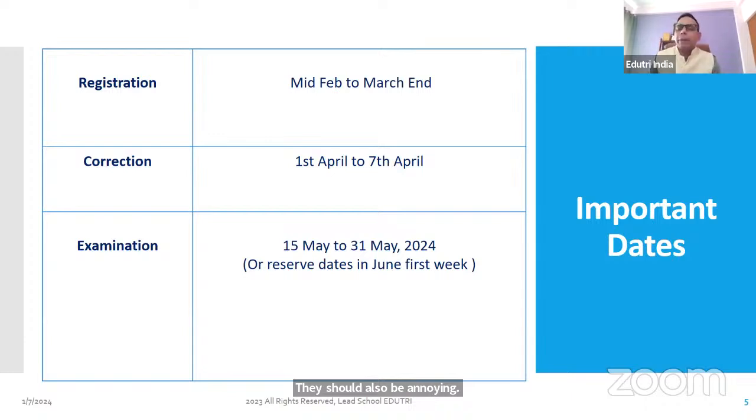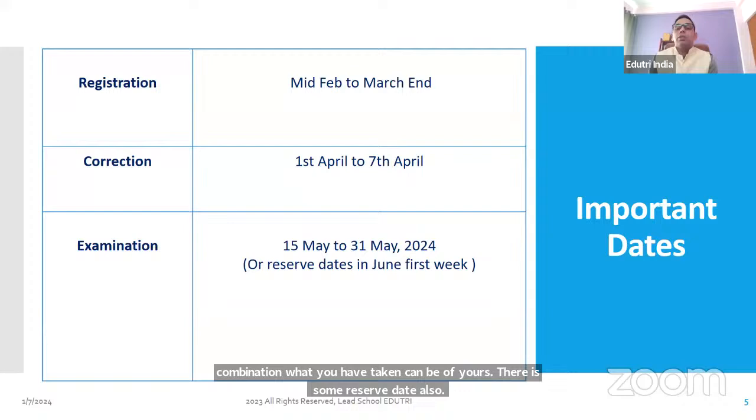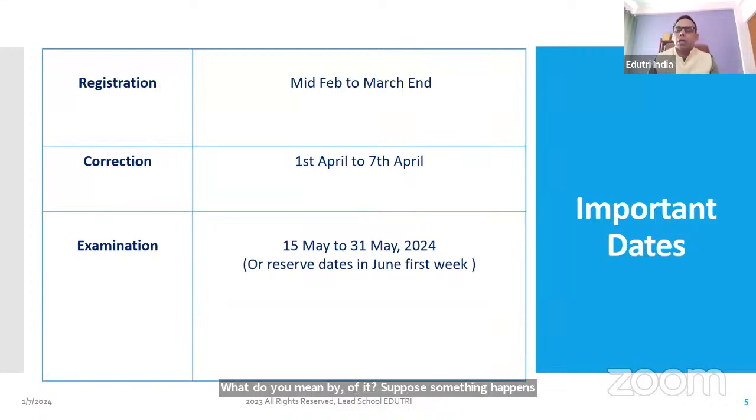Any specific date can be yours depending upon the subject combination you have taken. There is some reserve date also. What do you mean by reserve date? Suppose something happens, some riot or some internet problem or some technical problem happens, then you can be called for the examination during these reserve dates. So why am I giving you these dates?